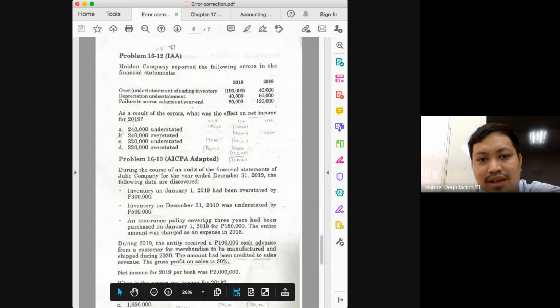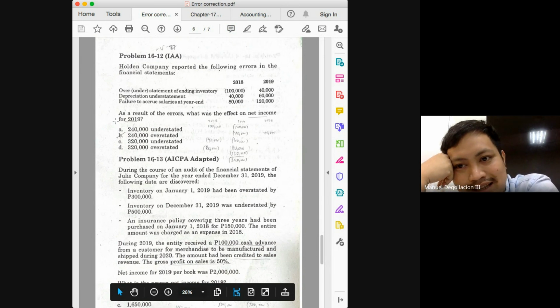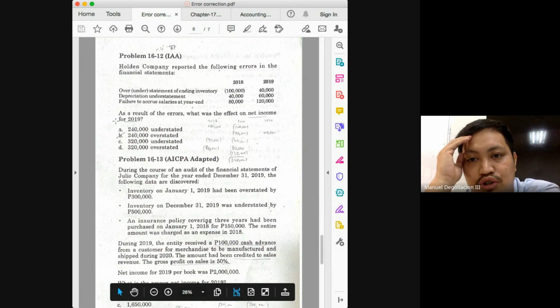16-12, as a result of the errors, what was the effect on net income for 2019? So I think we can just focus on 2019 here. For 2019, what happened? Ending inventory is overstated. Again, what is our summarized rule, class? Relationship between ending inventory and net income.